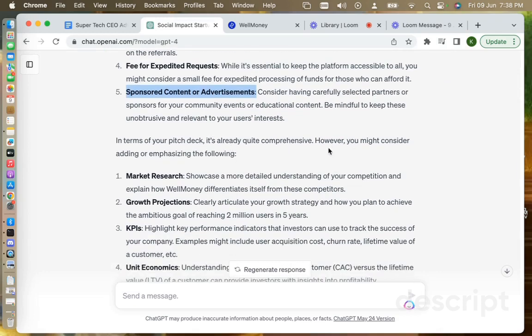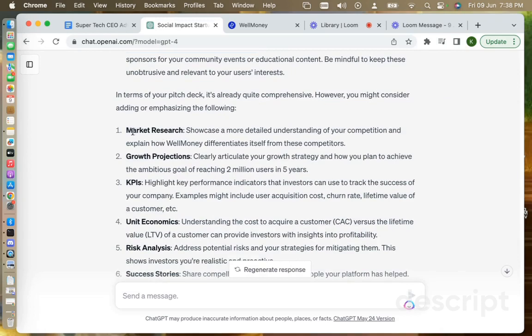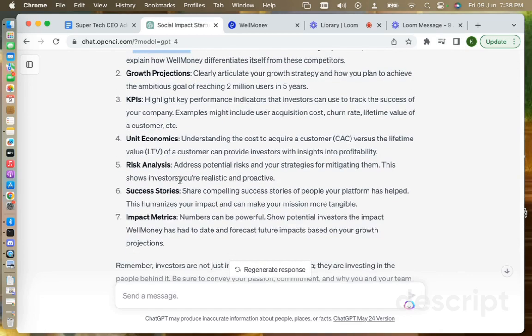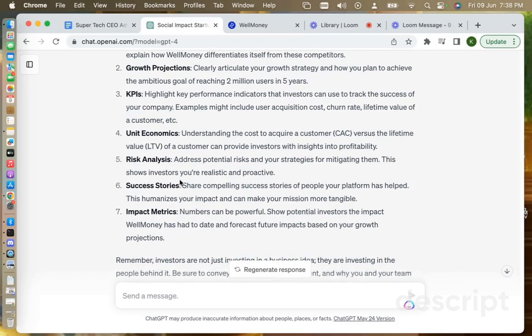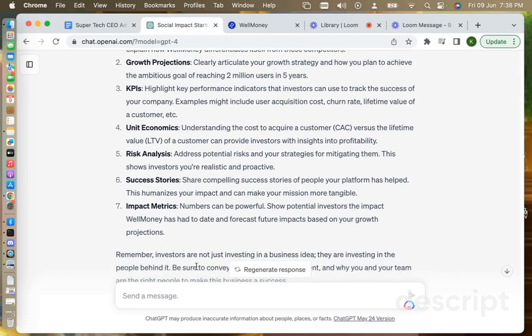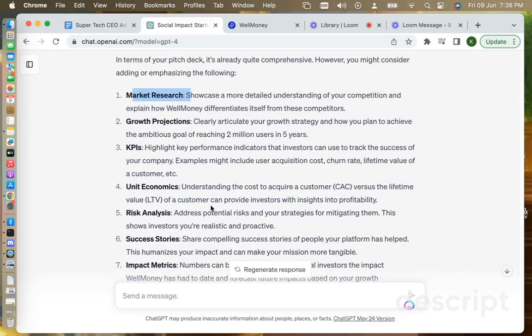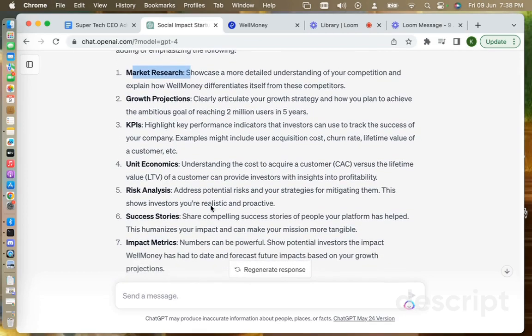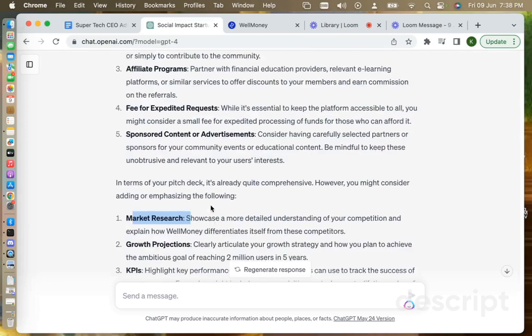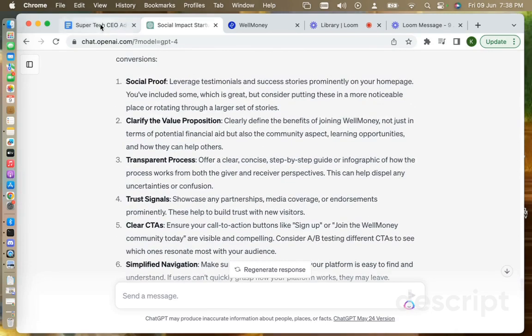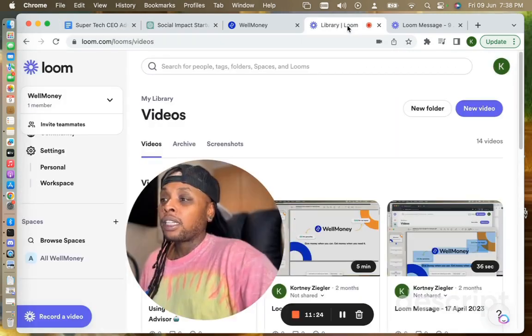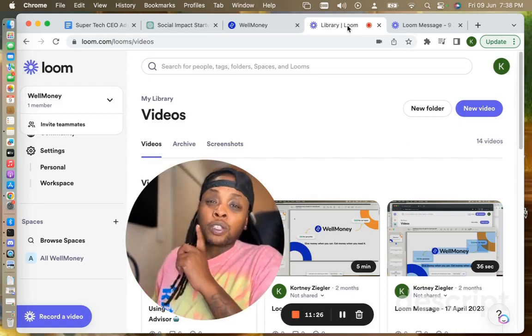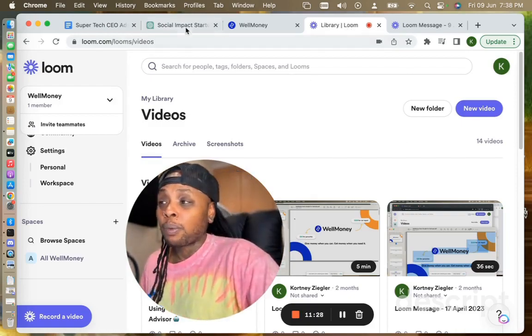Thank you. However, you might consider adding emphasis like better market research, bigger growth projections, KPIs. Okay, let's actually step back a little bit because I felt like those were pretty basic, and this is a great example.